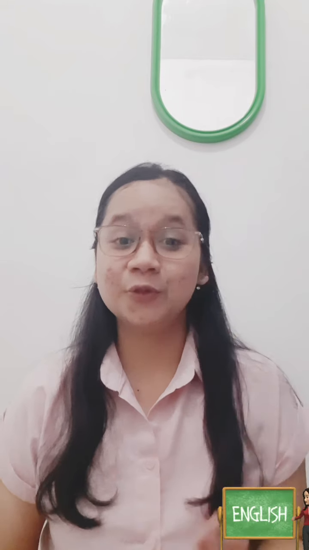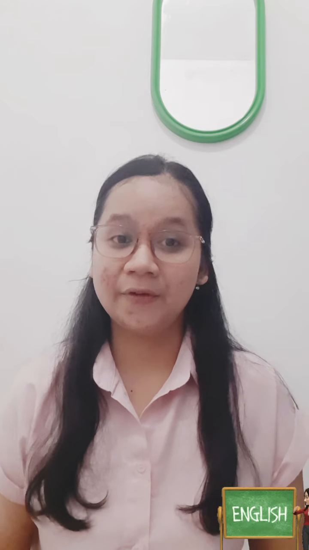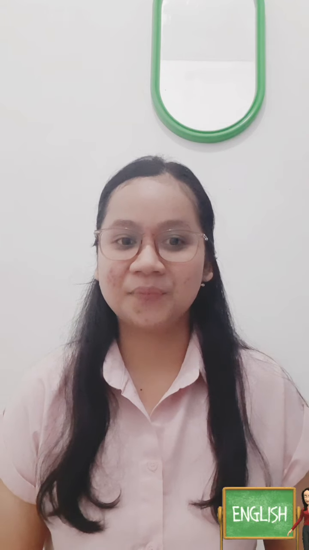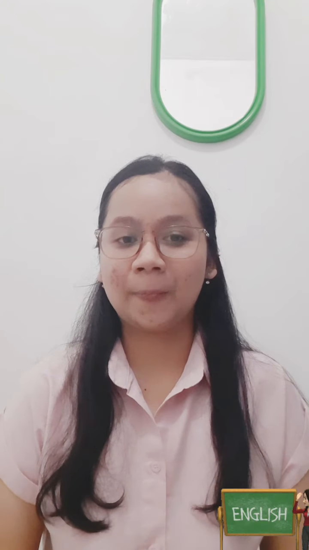All passive sentences must use the third form of the verb, verb 3. After verb 3, you can also add by plus the subject in passive sentences. The passive voice formula is as follows: subject plus be plus past participle plus by agent.